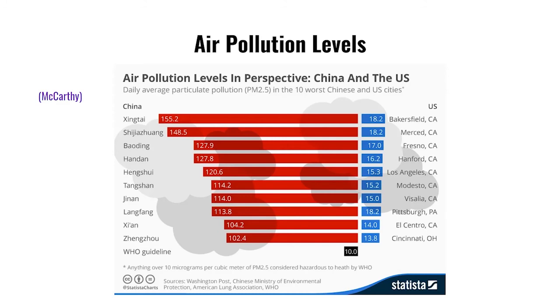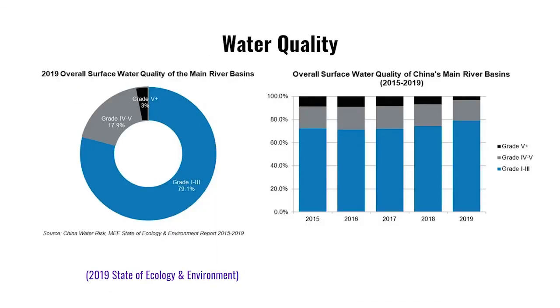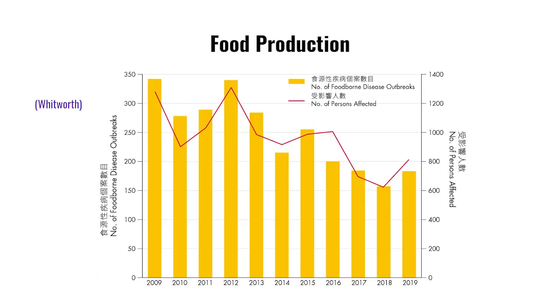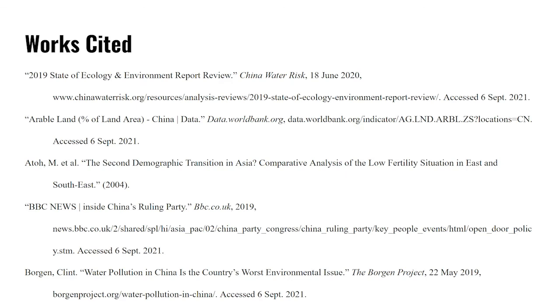This graph compares the amount of air pollution between the US and China, and we can see that China's air quality is 10 times worse than the US air quality. These graphs show the water quality; grade 4 to 5 and 5 plus is undrinkable water or not usable in China. This graph shows the amount of people with food disease and the amount of casualties affected from that disease in 2019. And this is our works cited.